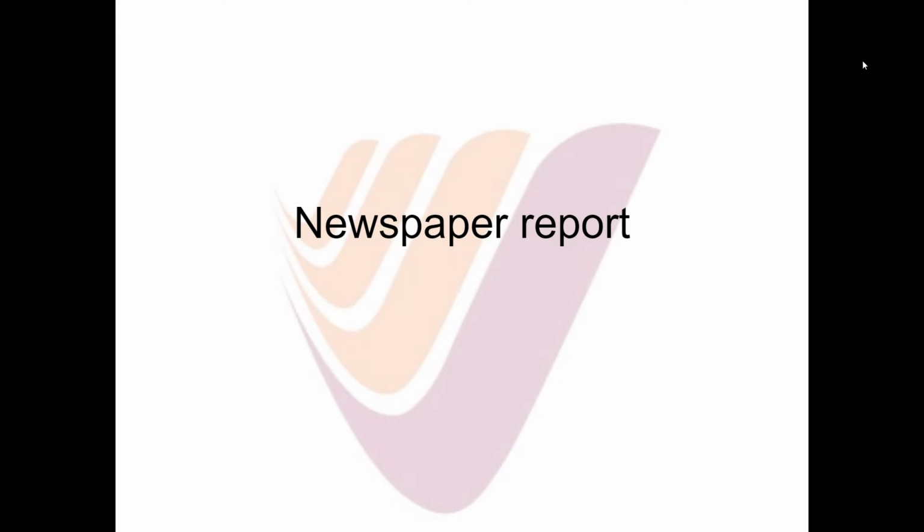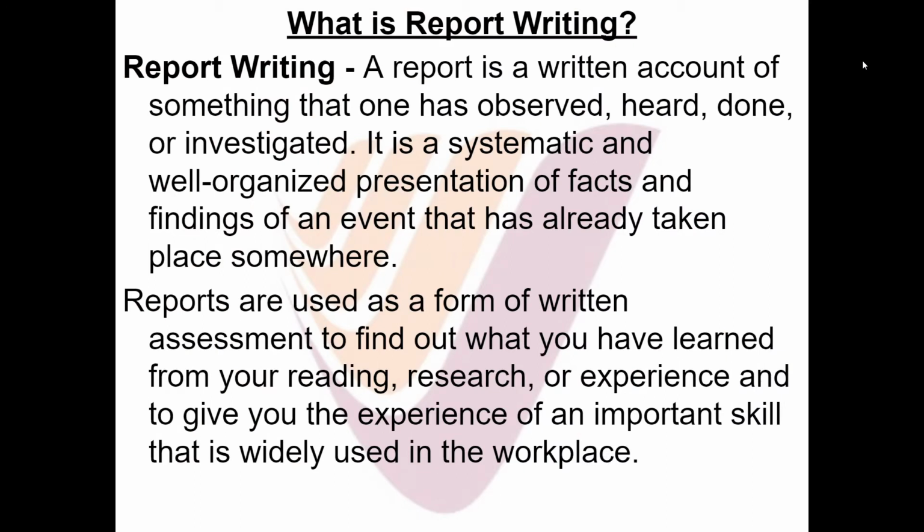So today I'm going to explain how to write a newspaper report. What is newspaper report writing? A report is written as an account of something that has been observed, heard, done, or investigated. It is a systematic and well-organized presentation of facts and findings of an event that has already taken place somewhere. Reports are used as forms of written assessment to find out what you have learned from your reading, research, or experience, and to give you experience of an important skill that's widely used in the workplace.